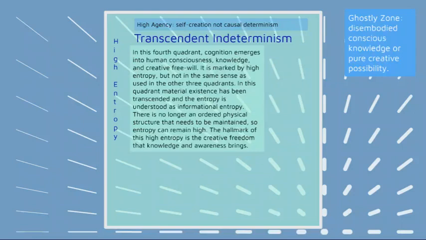In this fourth quadrant, cognition emerges into human consciousness, knowledge and creative free will. It is marked by high entropy, but not in the same sense as used in the other three quadrants. In this quadrant, material existence has been transcended, and the entropy is understood as informational entropy. So in this quadrant, we are talking about consciousness as a supra or meta entity that exists sort of beyond just the physical realm. It's kind of like collective human consciousness.